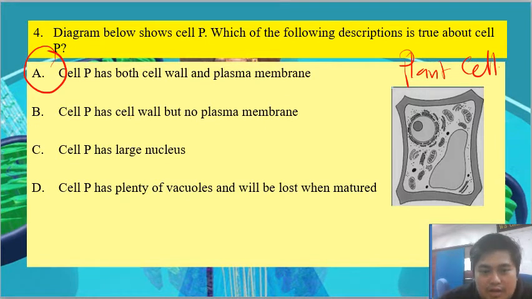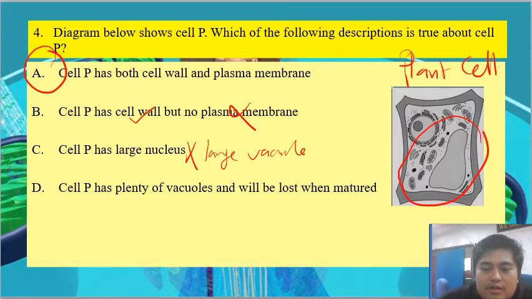As for B, it has cell wall but no plasma membrane, so it's wrong. Cell P has a large nucleus, also wrong, since cell P has a small nucleus but has a large vacuole. And cell P has plenty of vacuoles? No, we have only one vacuole in cell P.